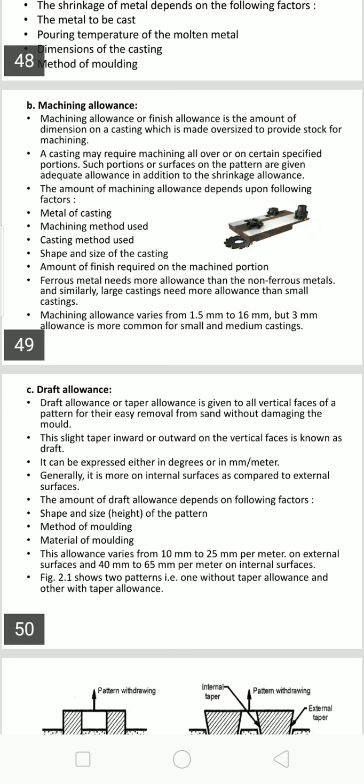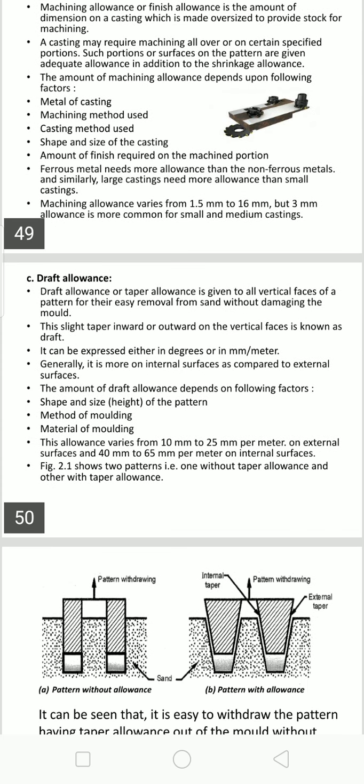This is exactly what machine finish allowance is. Then coming to the draft allowance. Draft is nothing but a taper. Draft allowance or taper allowance is given to the vertical faces of a pattern for easy withdrawal from the sand without damaging the mold.